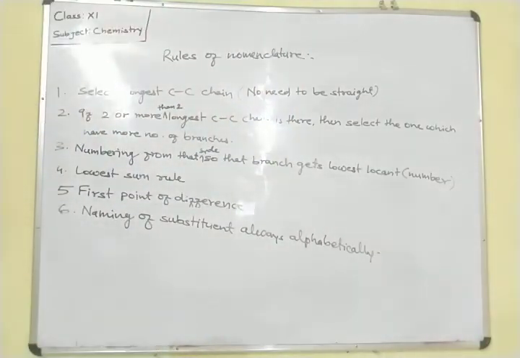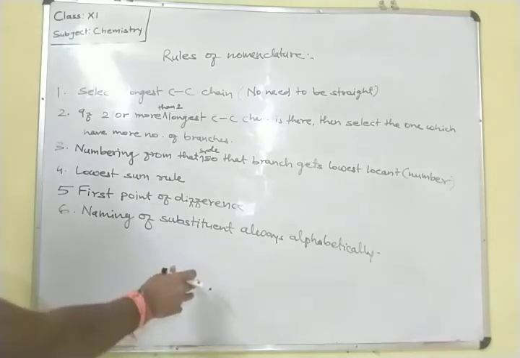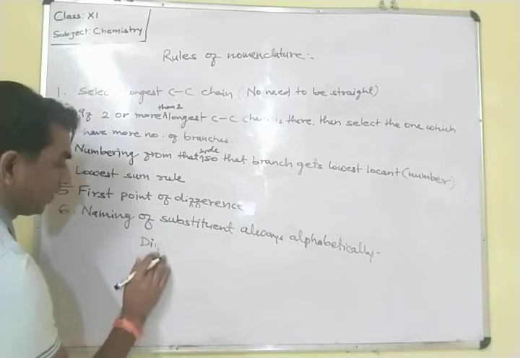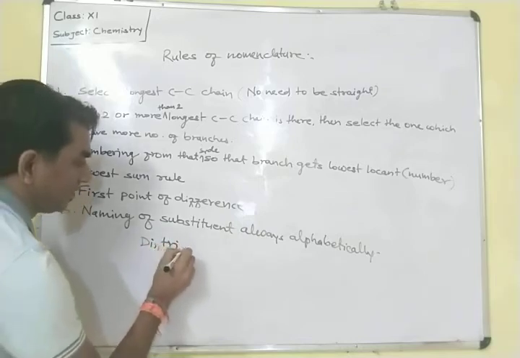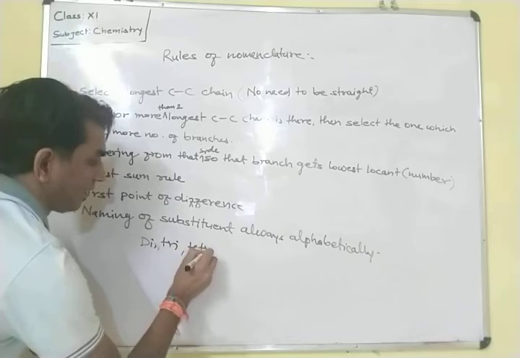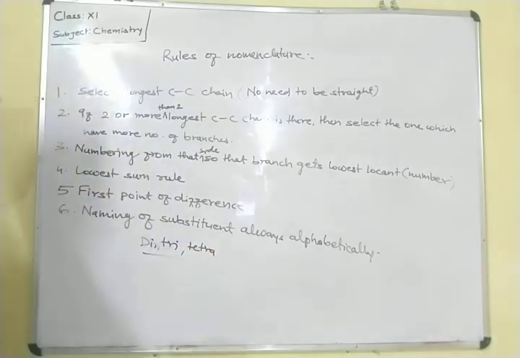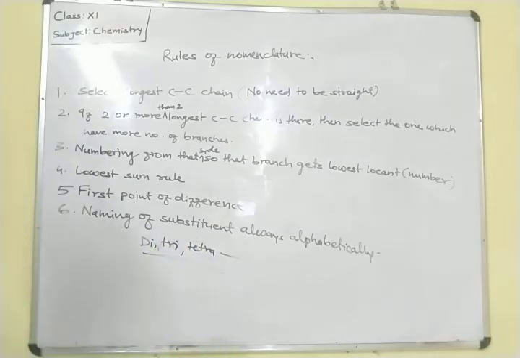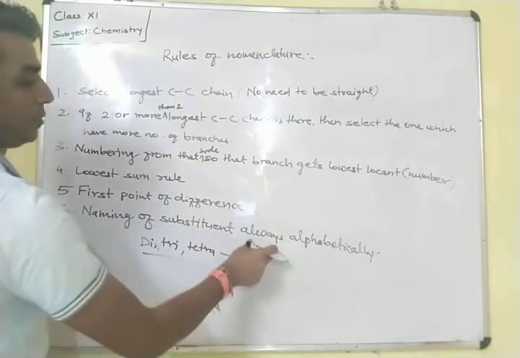Suppose that, if it is... but in this alphabet, naming of substituents is always alphabetical, but di, tri, tetra are not considered as alphabet. Alphabetically it is not considered. Methyl, ethyl, propyl, butyl will be considered in the alphabets.